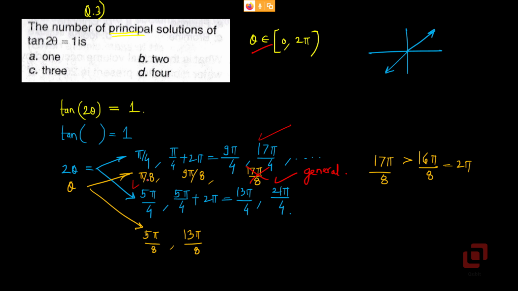So how many principal solutions? 4. Pi by 8, 9 pi by 8, 5 pi by 8 and 13 pi by 8. Option D. Let's quickly verify our answer graphically.